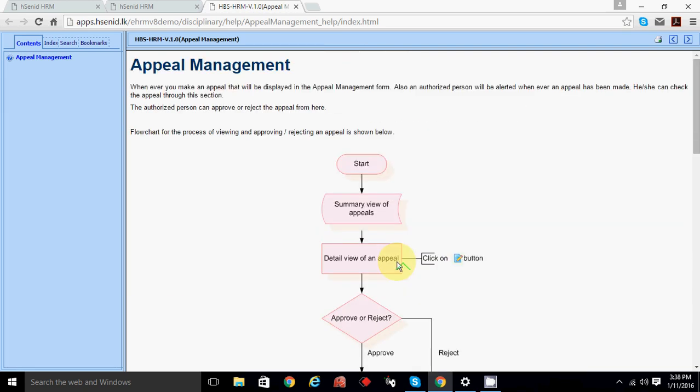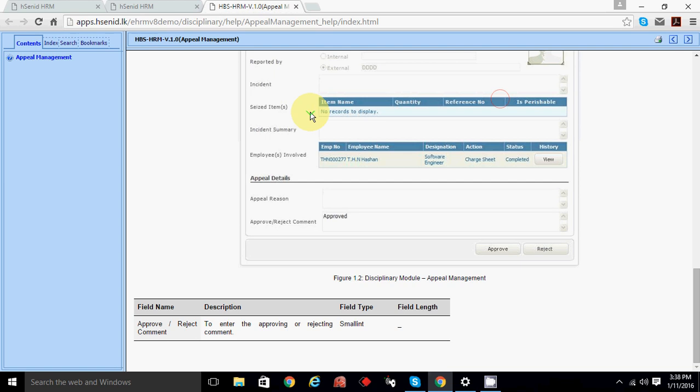This is actually the supervisor page. See, the authorized person will be selected. Let's say you have appealed. So let's say you have received a warning letter, and it says you were absent for 3 days, but you think you came to work for 2 days, and you were absent only 1 day. Now you think that he is lying. So in that case, you can apply for an appeal.